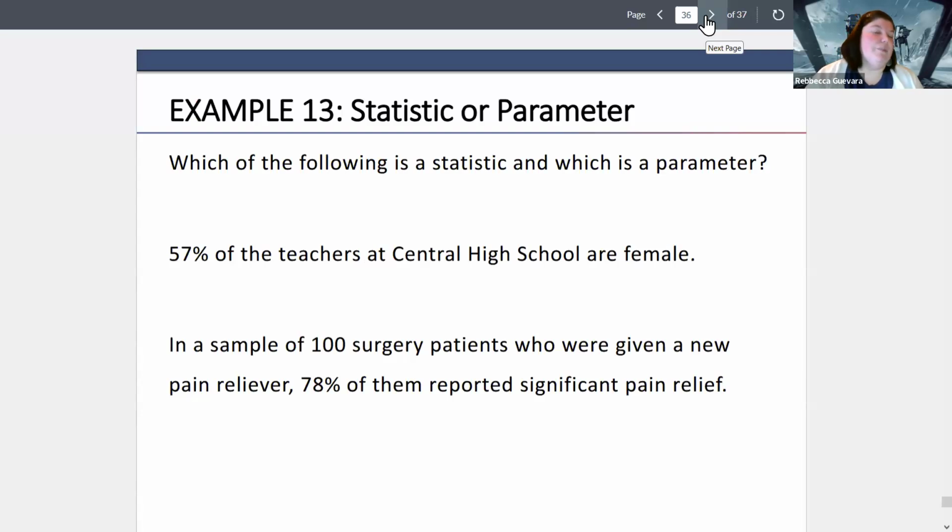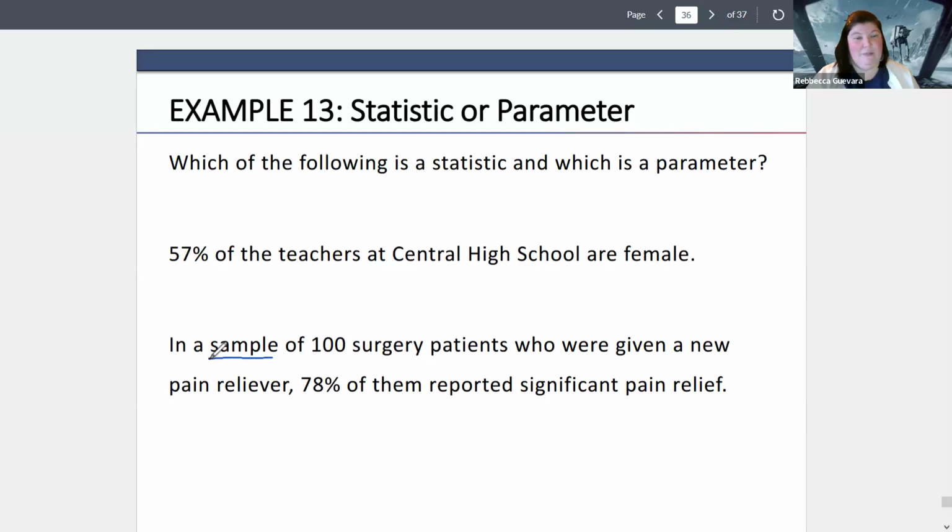So just to go through this, which of the following is a statistic and which is a parameter? 57% of teachers at a central high school are female. And then the other summarization of data is: in a sample of 100 surgery patients who are given a new pain reliever, 78% of them reported significant pain relief.